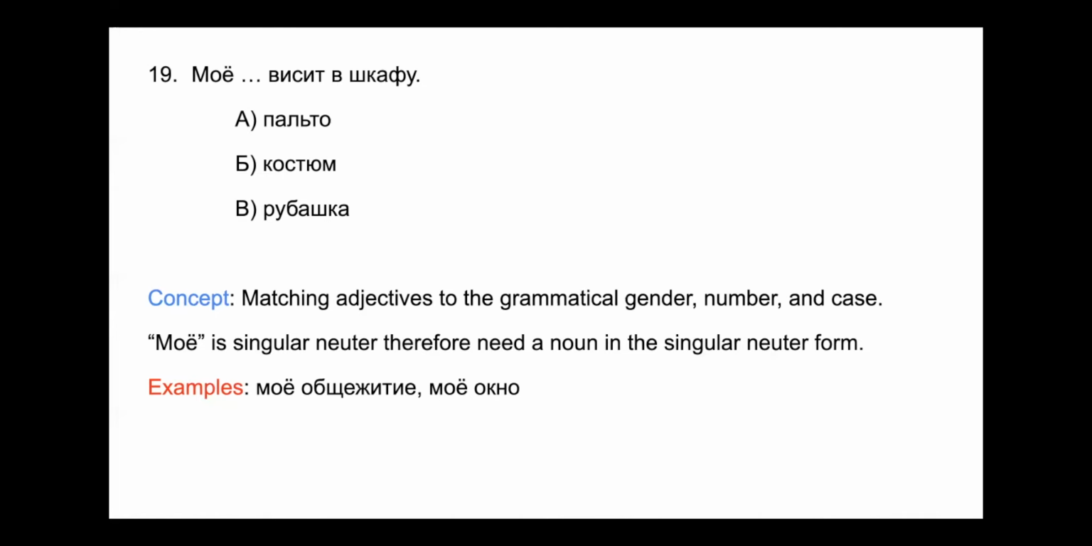Костюм, m. That is a hard consonant. So that is singular masculine. Мое would have to be мой костюм. So it's not be. Мое пальто висит в шкафу. We have an O ending here. So this is singular neuter. And so the answer to номер 19 is going to be пальто. Мое пальто висит в шкафу.